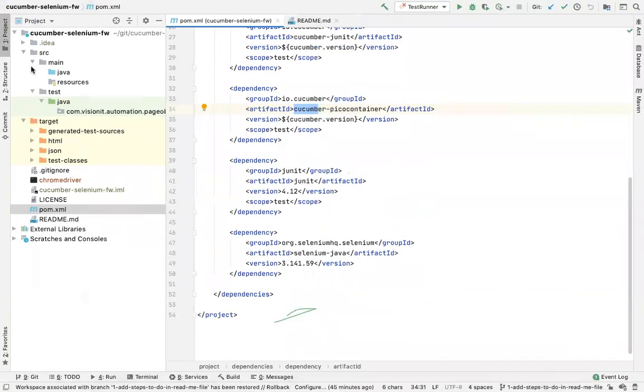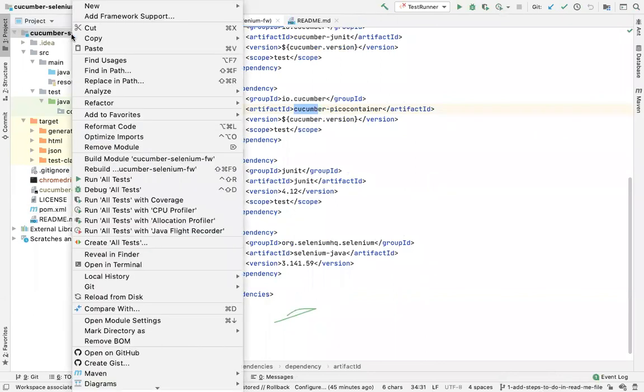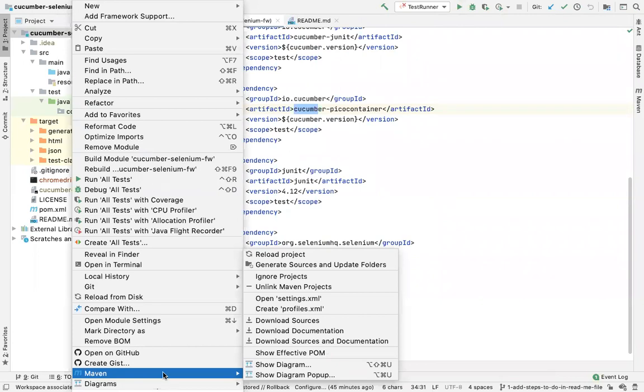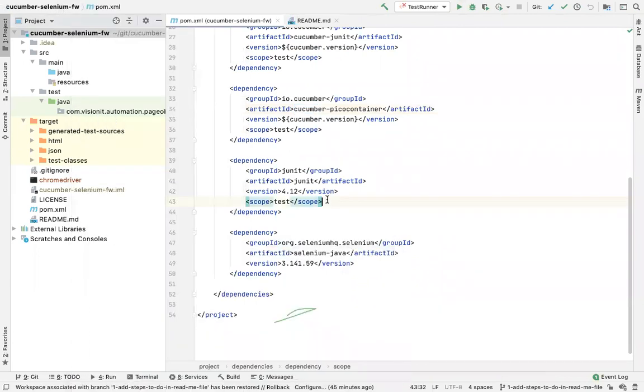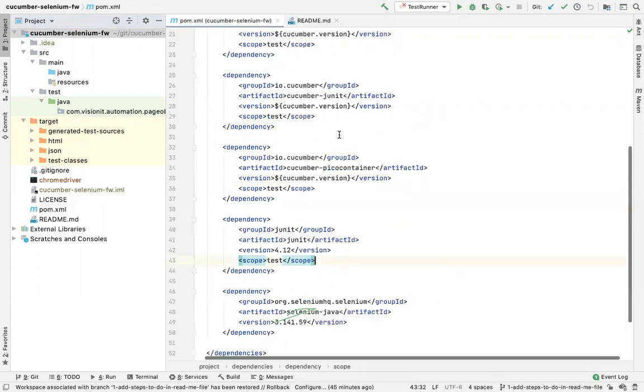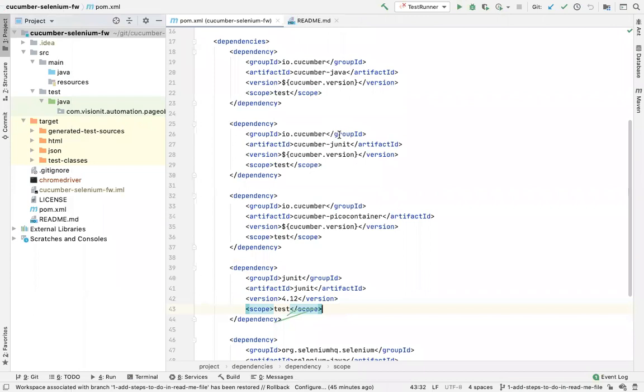All right. If you are using IntelliJ, I doubt anyone is using, then the same thing you have to do here. Reload project. So you have to go to Maven and click on reload project. Otherwise, you will see some errors, and those are actually not errors. And you keep on shouting error, right? So remember to do this whenever you make any change in the POM.